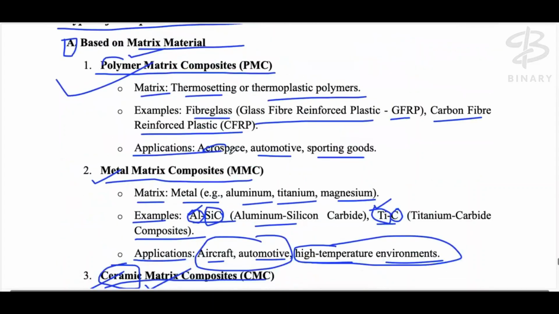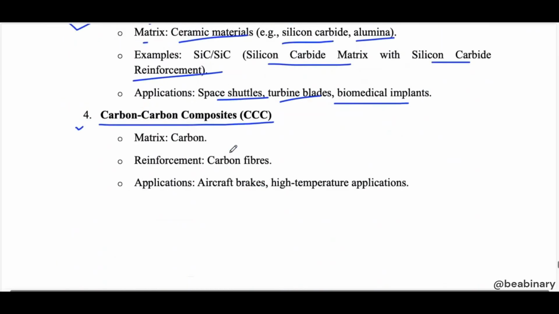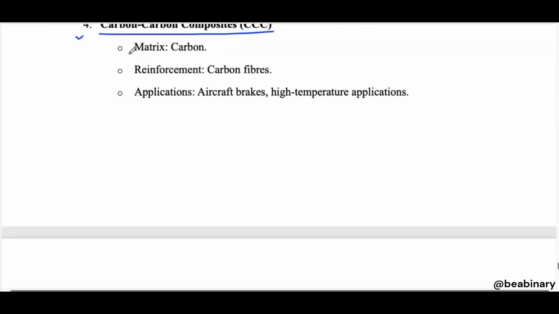Second was metal as a matrix. Third one, ceramics as a matrix. Fourth means carbon as a matrix, and the reinforcement must also be carbon. Okay, so here both the matrix and the reinforcement are carbon. So the matrix is carbon and the reinforcement is carbon fiber.